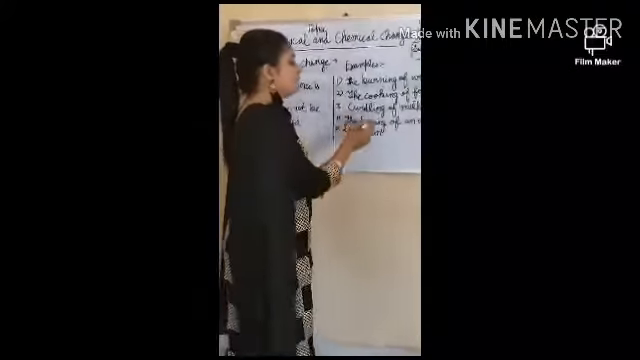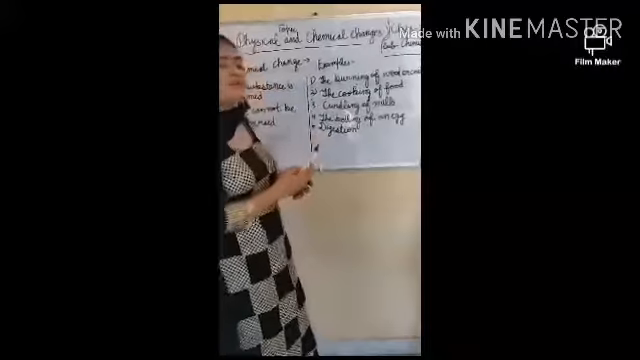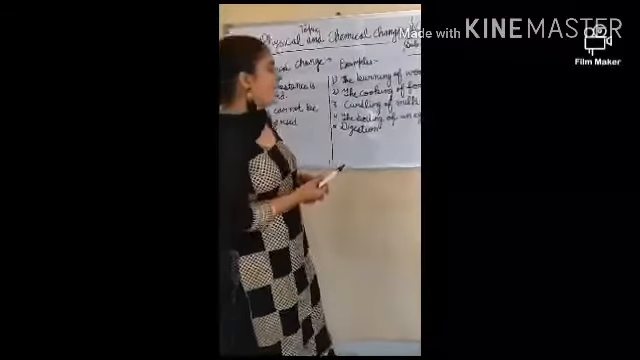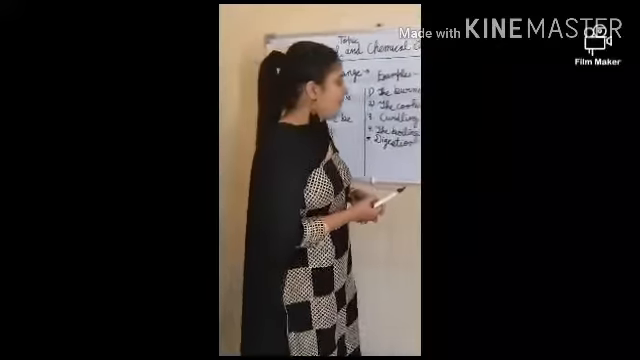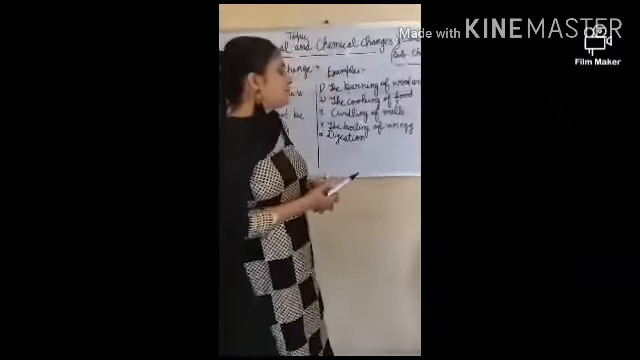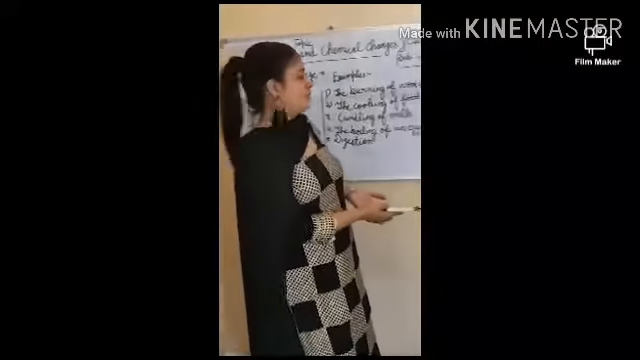Third is the curdling of milk. When milk is curdled, a new substance is formed, called curd. We cannot change that curd back into milk, and that's why this is also an irreversible change and a chemical change.